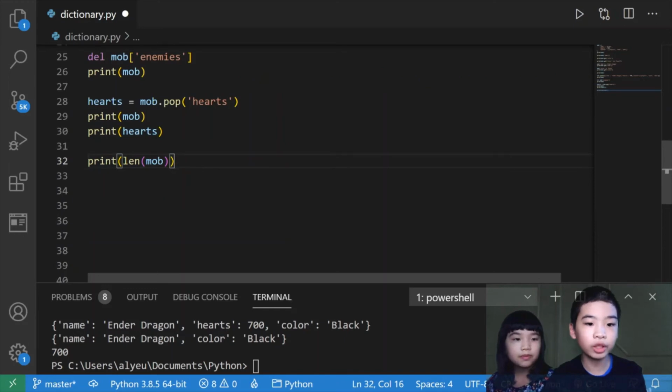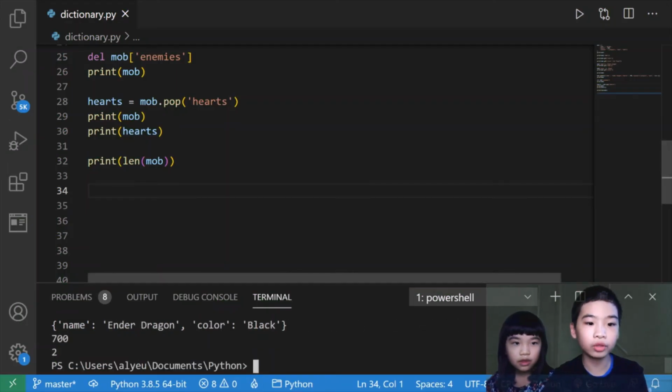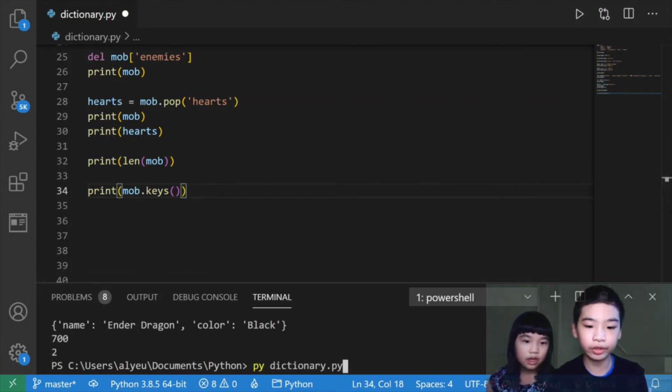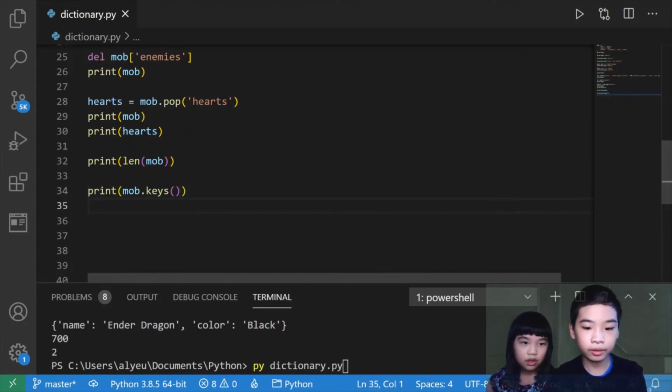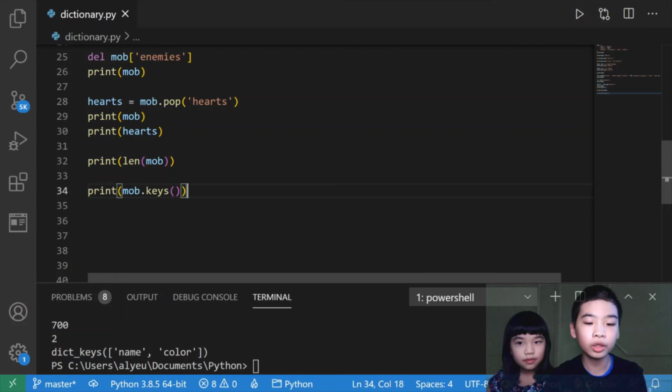Yeah, so now we're going to print len mob. So the len function, when we use it on the dictionary, will show us the number of pairs of keys and values. So it did 2 because now there are only 2 pairs of keys and values. So next we're going to print mob.keys. So the keys function will show us the keys that are in the mob dictionary. So now there are dict keys, name and color. So there are only 2 keys left.